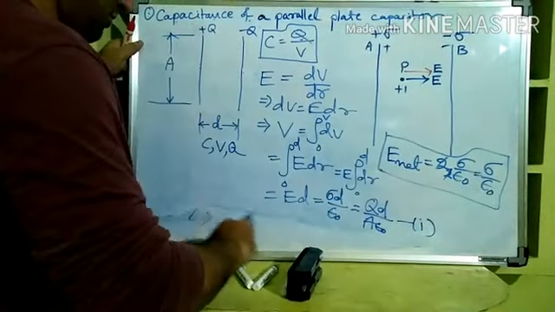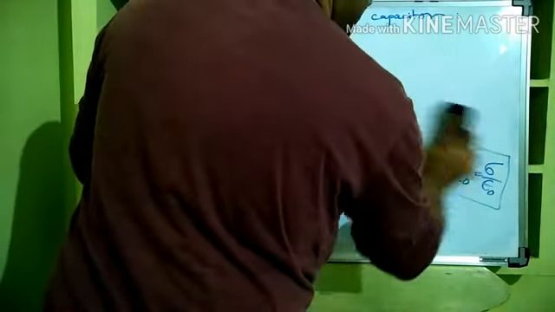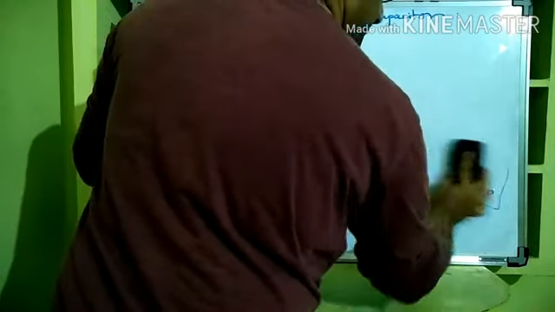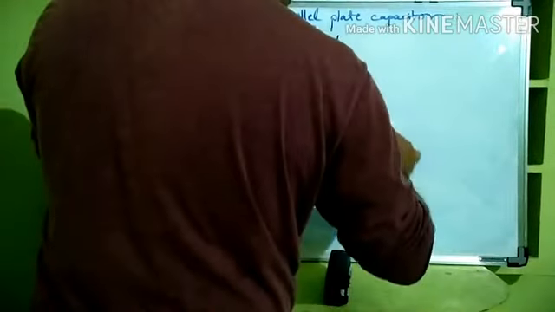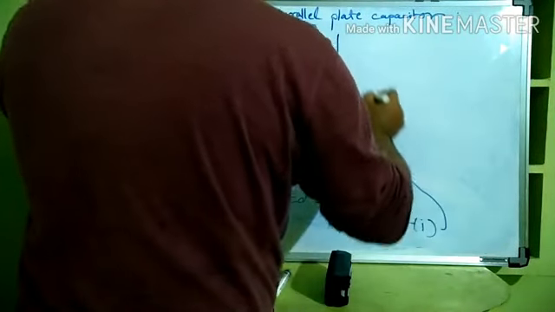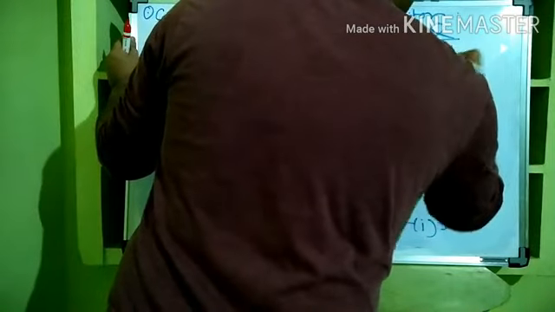Now, I am erasing this just to make some space. From here I am writing, so it implies that C is equal to what? Q divided by V, right?